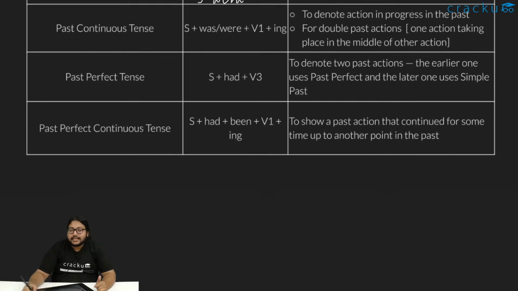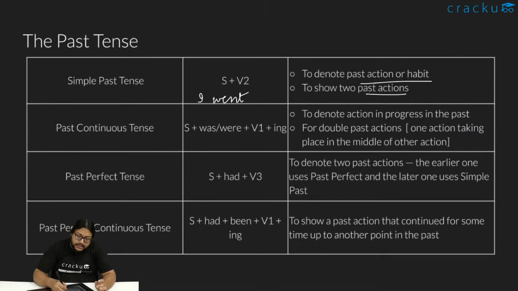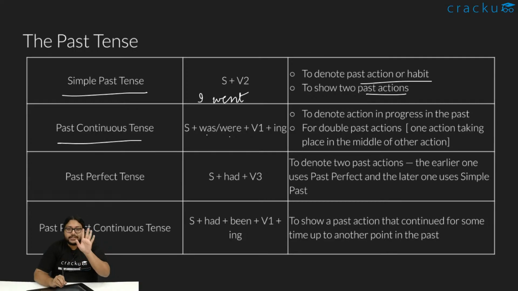And two actions, like I went to her place and she made me cookies. Two things happened in the past only. So both of them happened in the past only. So those kind of statements, those kind of situations, we'll use the simple past. Then we have something called the past continuous. Subject plus was/were plus V1 plus ing. It's not V2 plus ing. Please keep that in mind. The past is coming from was and were. It's not coming from V2. Like I was going.